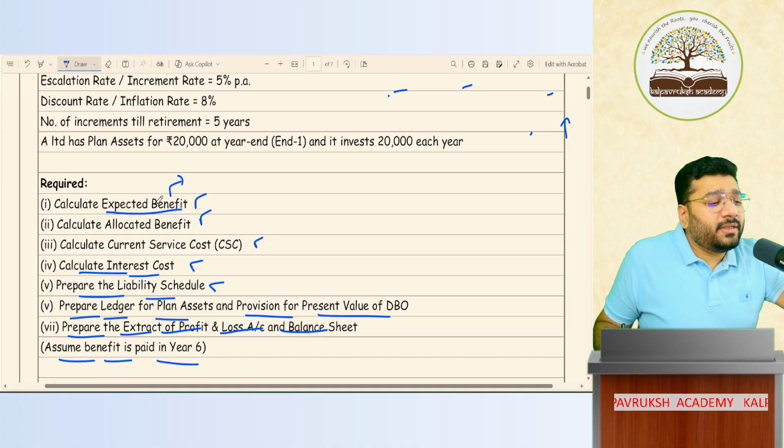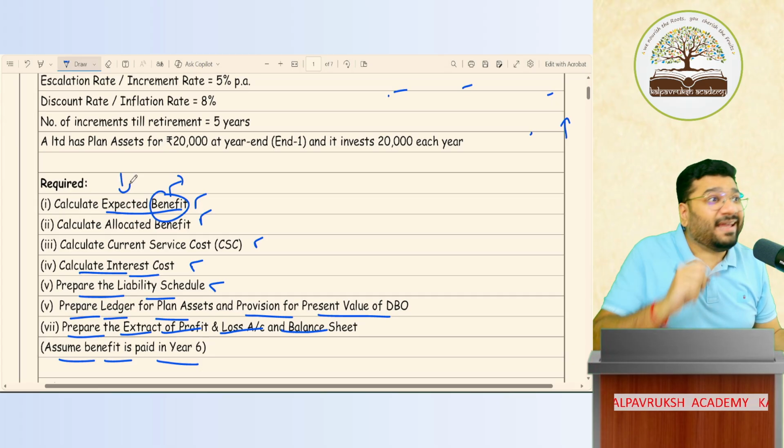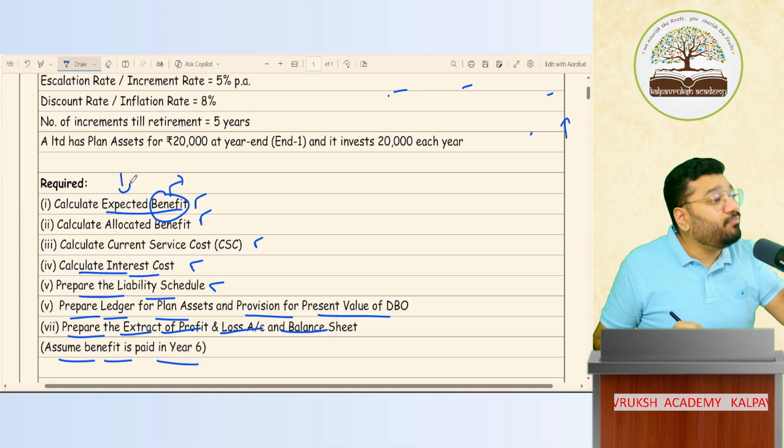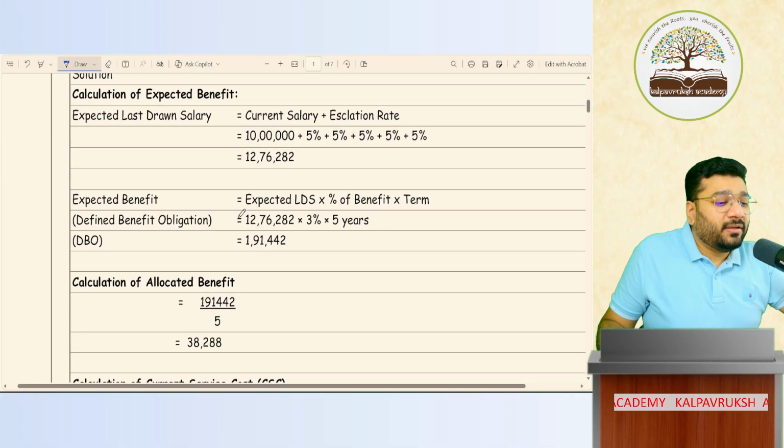Now, they're asking, what is your expected employee benefit? What is meant by expected? Is it present or future? Future. They're asking future employee benefit. Future employee benefit, they are not asking future salary. How do I calculate?